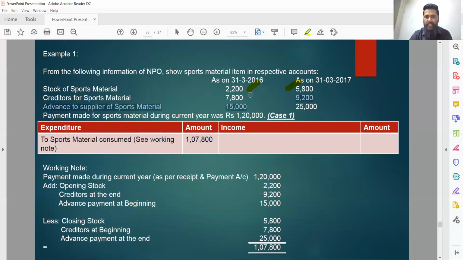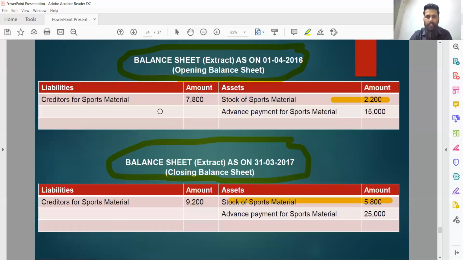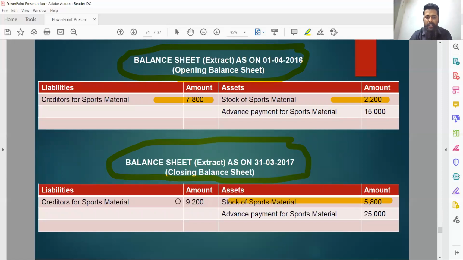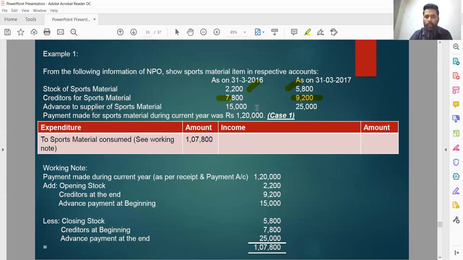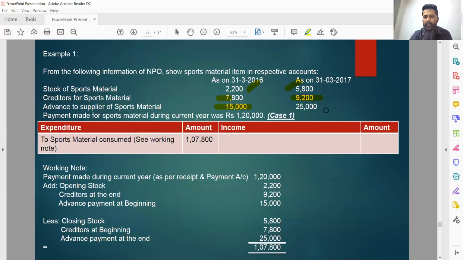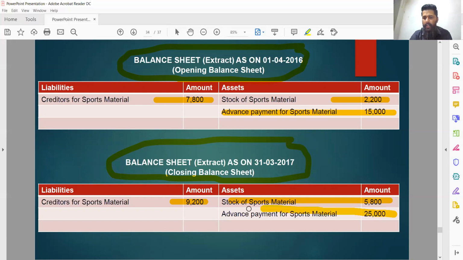Creditors go to the liability side of the opening and closing balance sheets. Opening creditors, 7,800, to the liability side of the opening balance sheet. Creditors at the end, 9,200, to the liability side of the closing balance sheet. Advance payment in the beginning, 15,000, to the asset side of the opening balance sheet, and advance payment at the end, 25,000, to the asset side of the closing balance sheet.